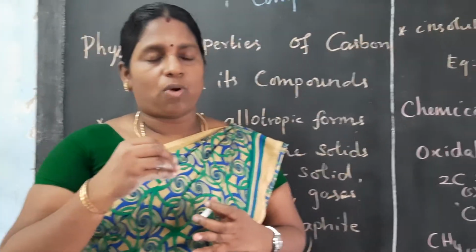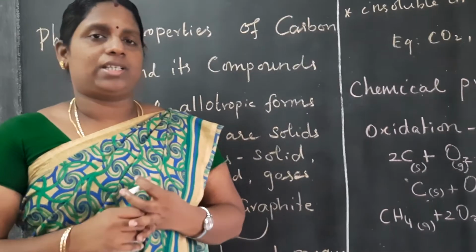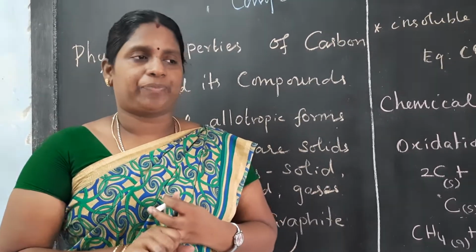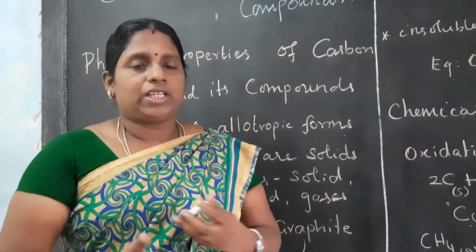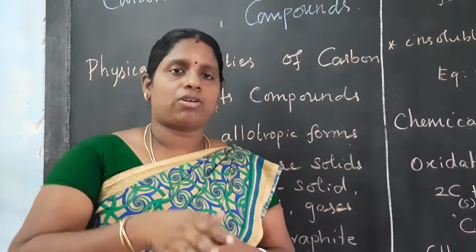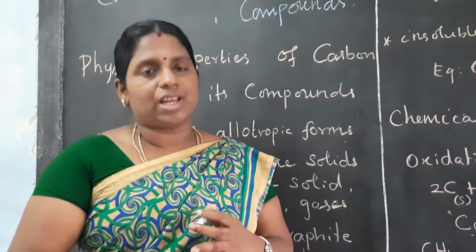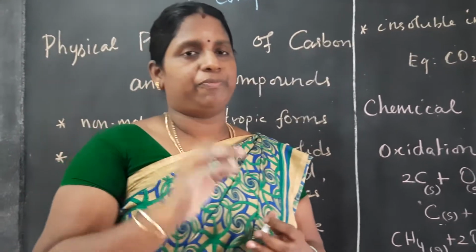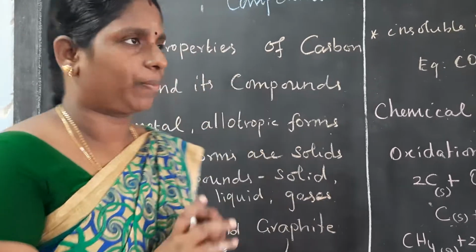Today what we are going to see in this video is the physical and chemical properties of carbon. How carbon looks in both allotropy forms, that means in crystalline form and amorphous form. Let me see the first, physical properties of carbon.